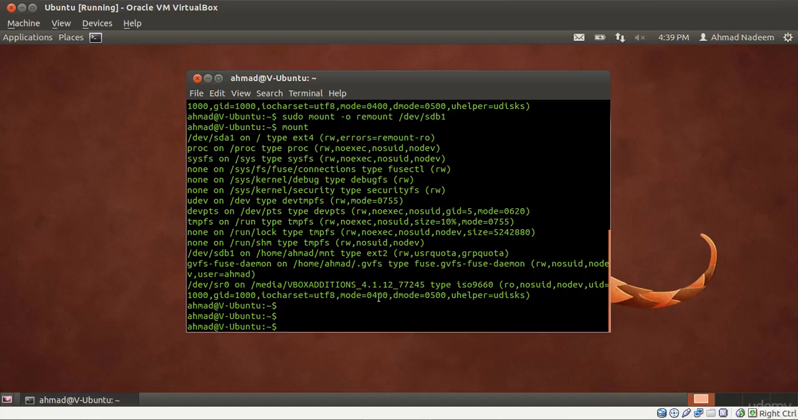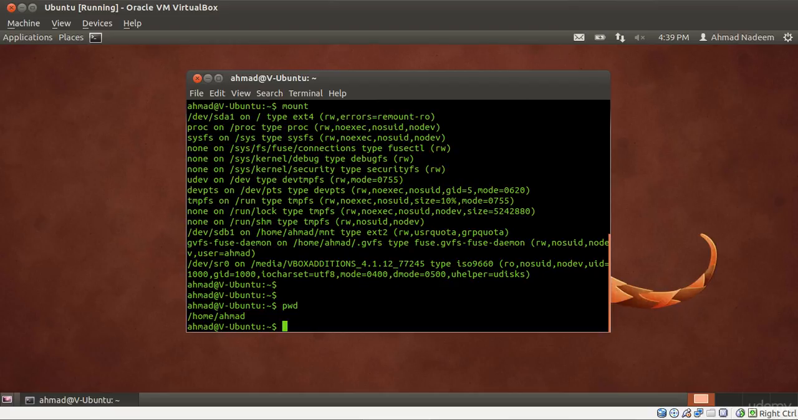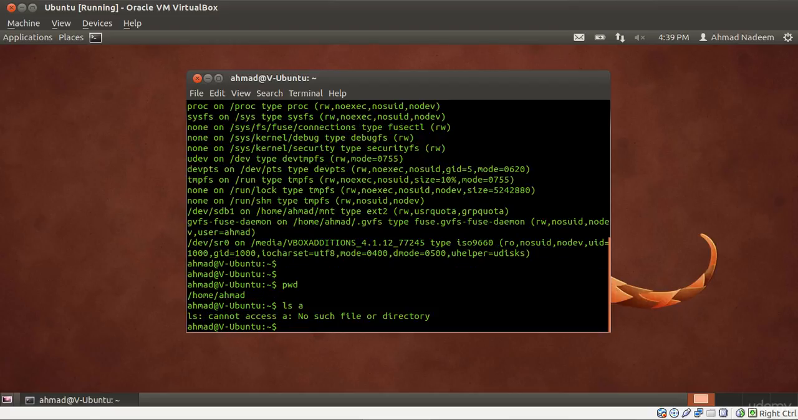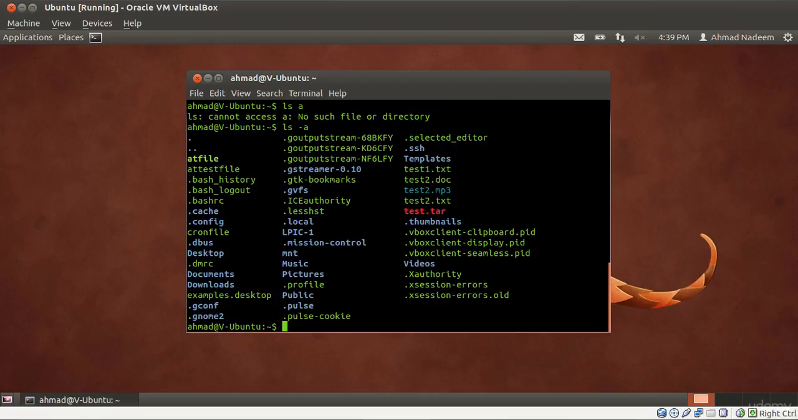Now I have mounted this partition on this folder, which is home ahmed mnt, and at the moment I am in home ahmed. If I have a look at the contents of the directory, let's say with -a, I see that I have this file mnt.